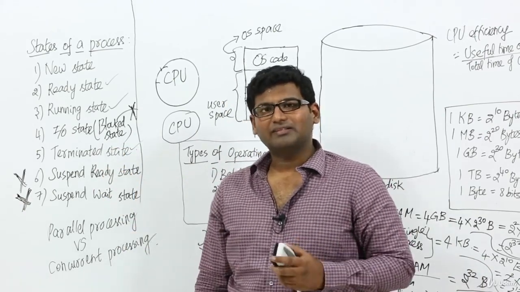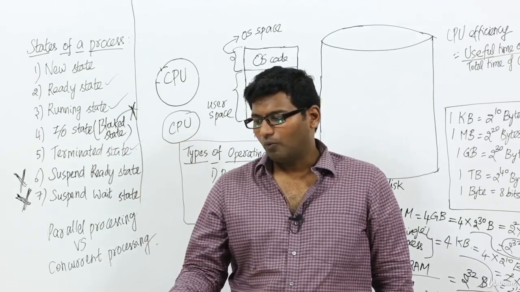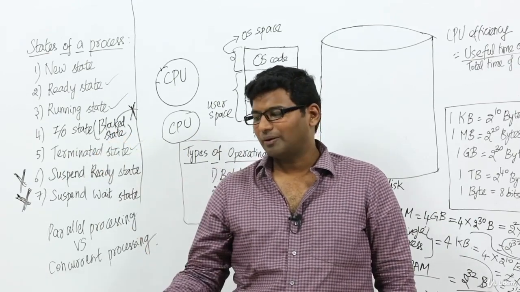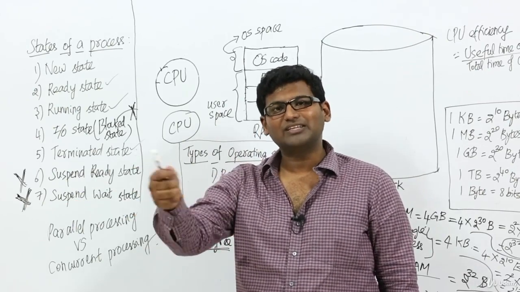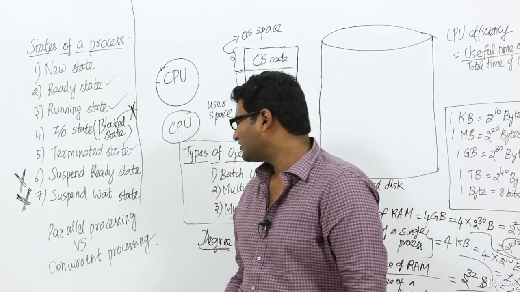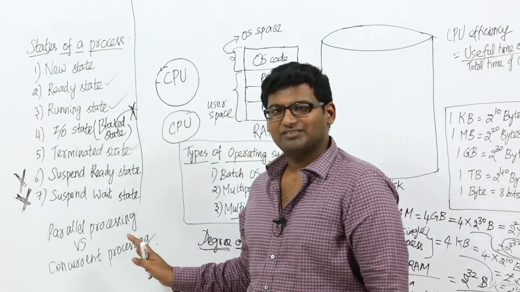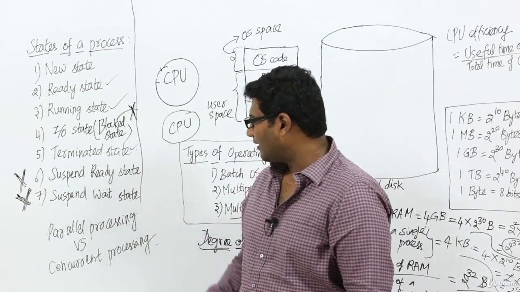Whereas in case she uses only one hand, gives one spoon to one of her children and then gives another spoon to the other child, and keeps on doing it interchangeably, then we say that is concurrent processing. It's a very funny example, right? But still it actually helps to understand. So that is the difference between parallel processing and concurrent processing.